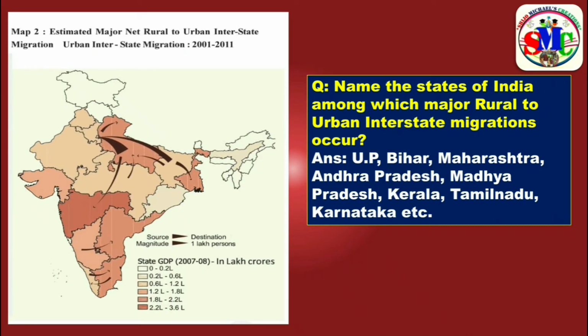Here you can see another important map reading question, and here is the map, and it shows the major net rural to urban interstate migration. So now let us move to the question. Name the states of India among which major rural to urban interstate migrations occur. They are Uttar Pradesh, Bihar, Maharashtra, Andhra Pradesh, Madhya Pradesh, Kerala, Tamil Nadu, Karnataka, etc.